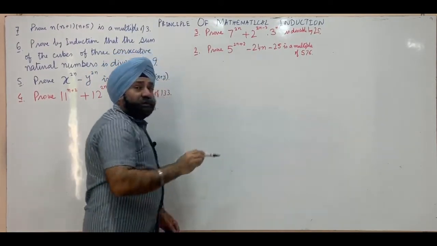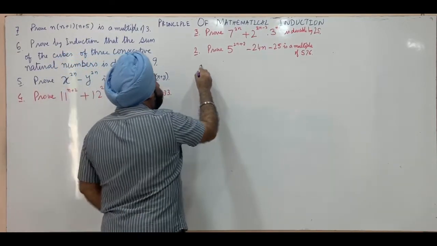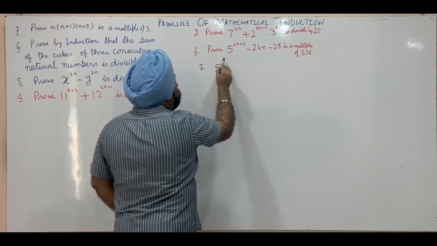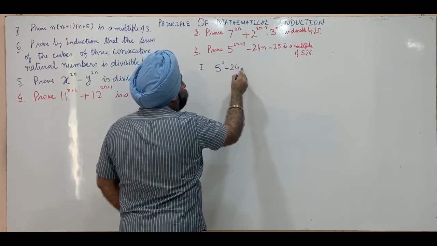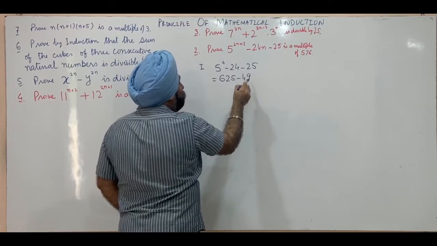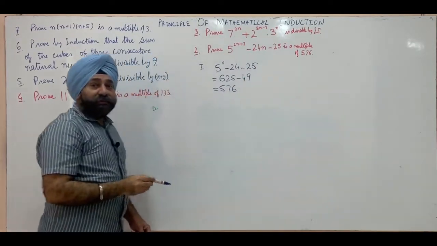So again we will prove the result true for n is equal to 1. So that's first step. This will be 5 raised to 2 plus 2 is 4, minus 24 minus 25. This is 625 minus 49. It's 576, which is a multiple of 576.